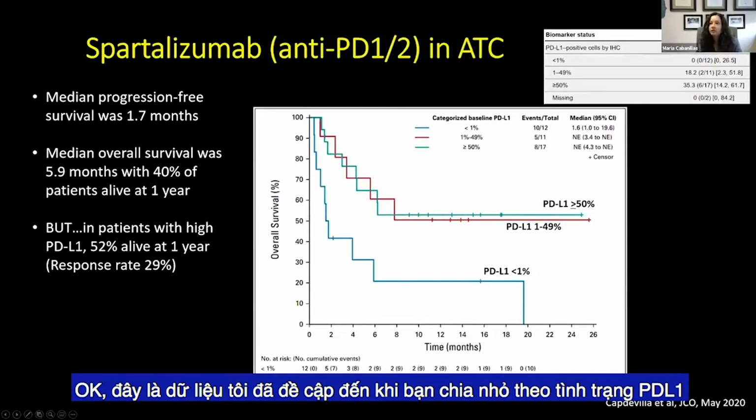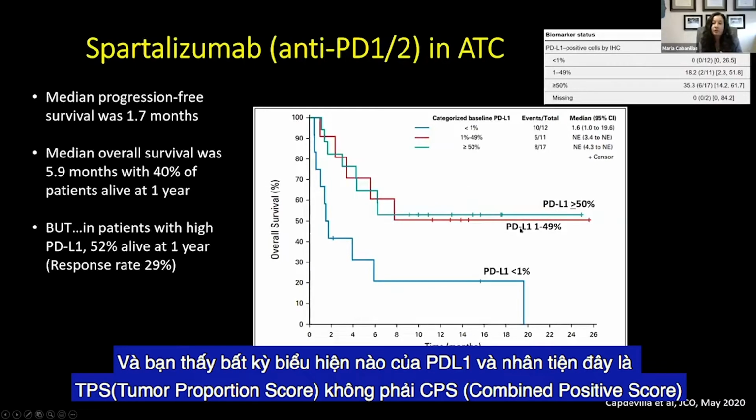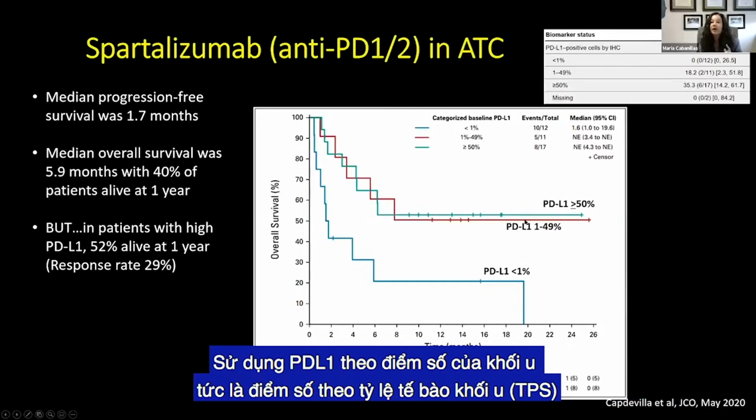Okay, so these are the data I was referring to when you break it down by PD-L1 status. You see any expression of PD-L1, and by the way, this is the TPS, not CPS. So PD-L1 by the tumor proportion score.